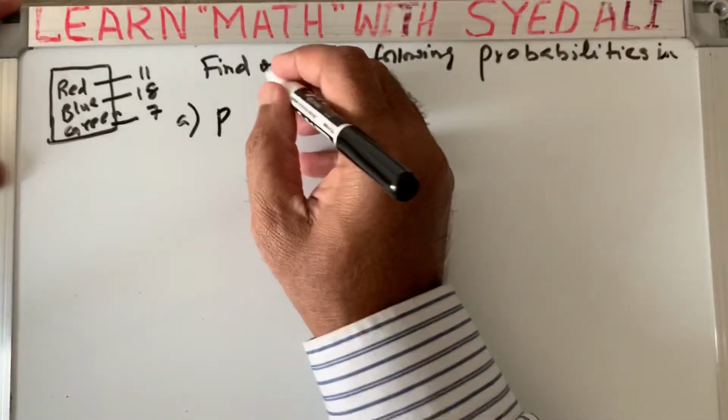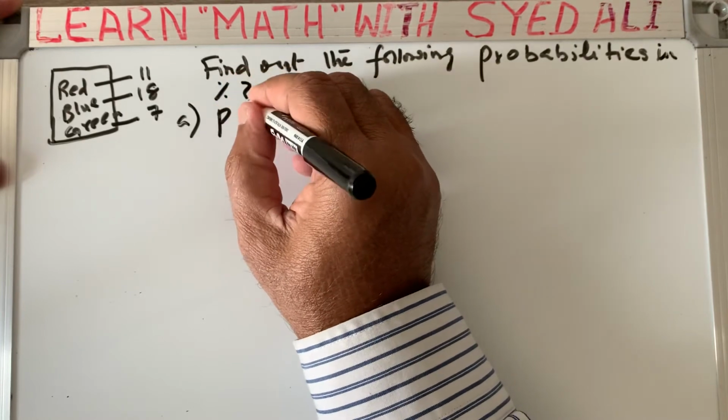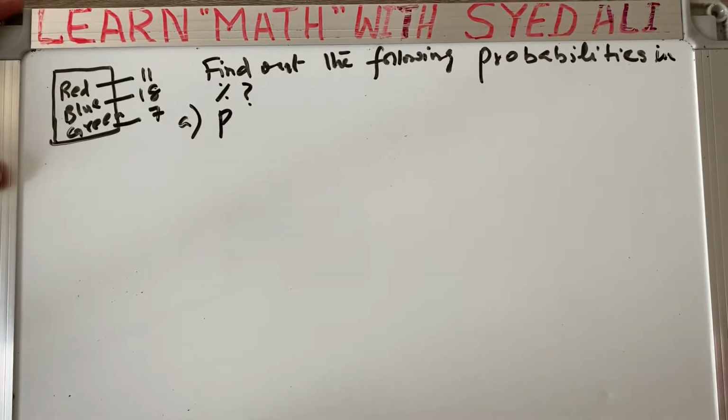His question is that he understood how to find the probability, but he needs to find the probability in percentage, right?